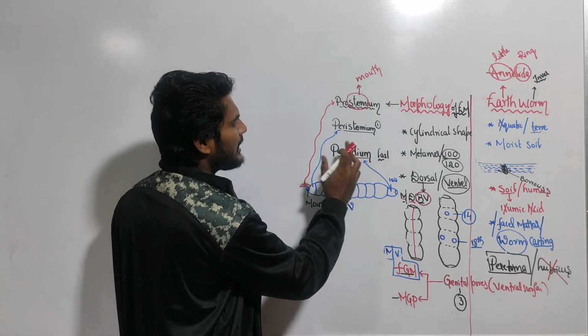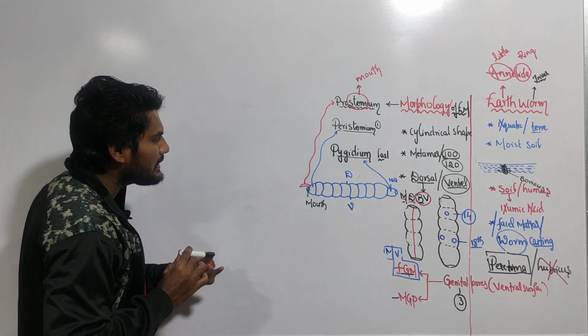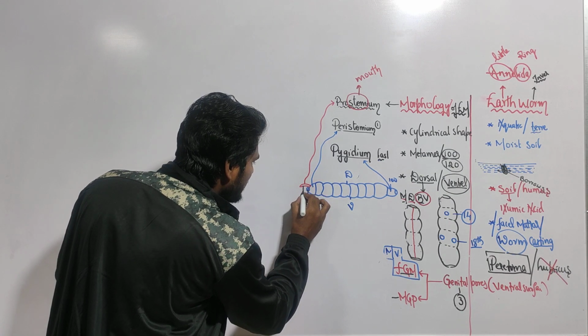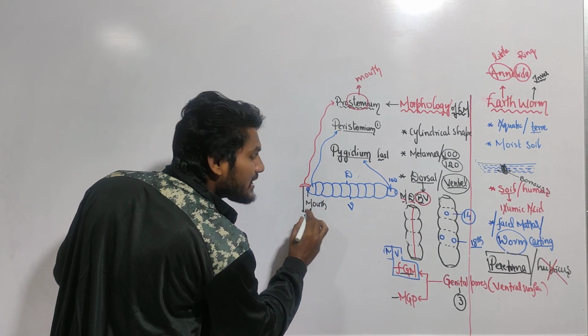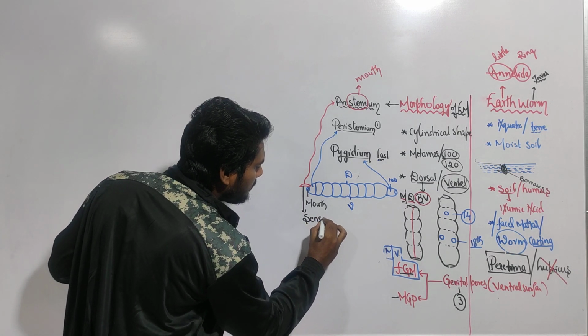And the last segment is called pygidium. And now this prostomium is sensory in function. It contains some sensory receptors for tasting the soil. It is sensory in function.